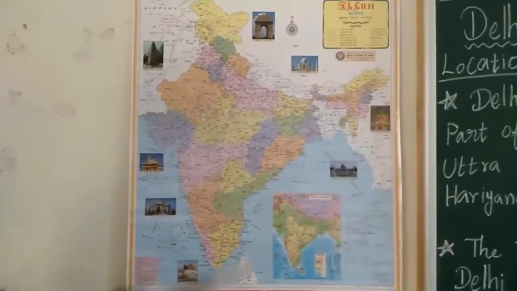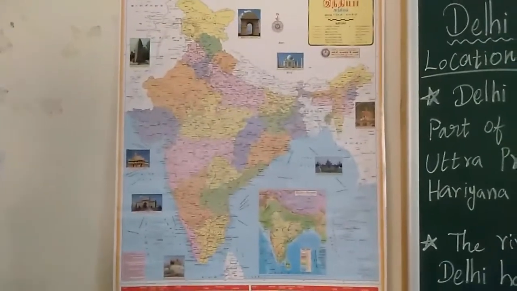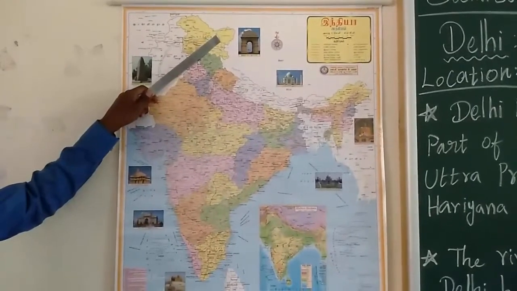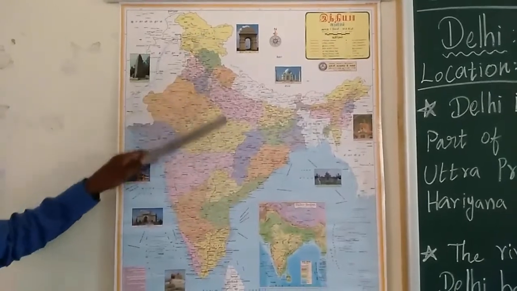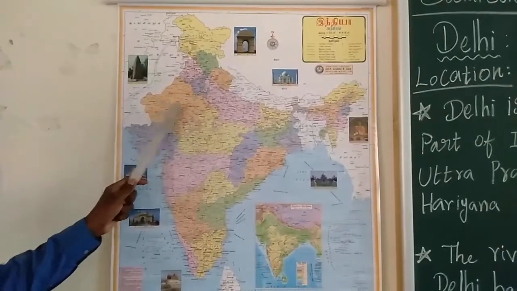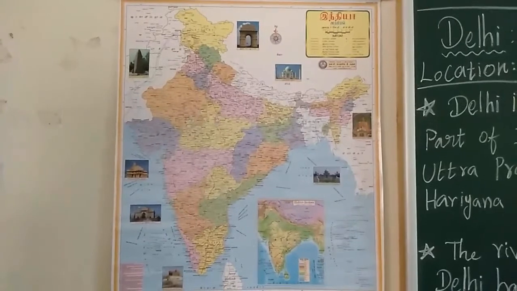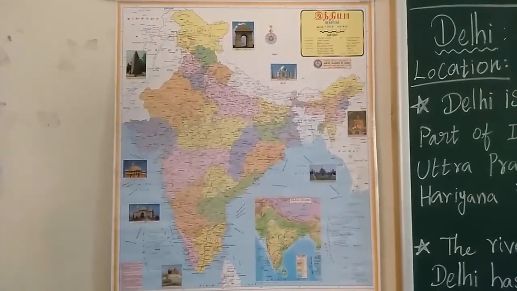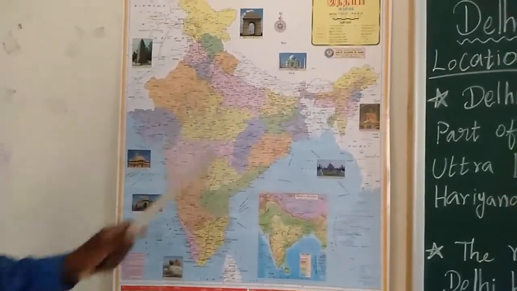I think you have understood what all the states are. So this map will be helpful for you to understand how India has been divided into different states. This is Gujarat, this is Rajasthan, this is Uttar Pradesh. So for administrative purposes, to rule the country easily, India has been divided into 28 states. One of the states is Tamil Nadu. Same way, Delhi is here.